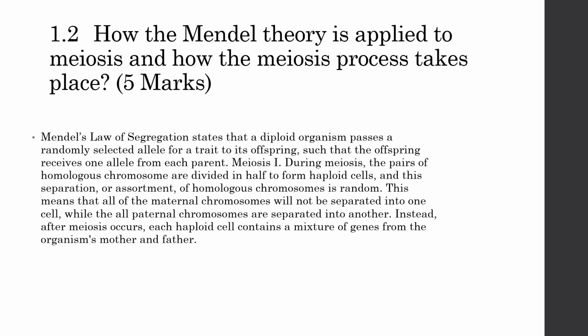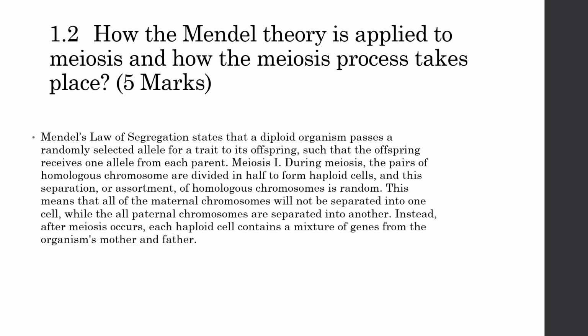How Mendel's theory is applied to meiosis and how the meiosis process takes place. Mendel's law of segregation states that a diploid organism passes a randomly selected allele for a trait to its offspring, such that the offspring receive one allele from each parent.